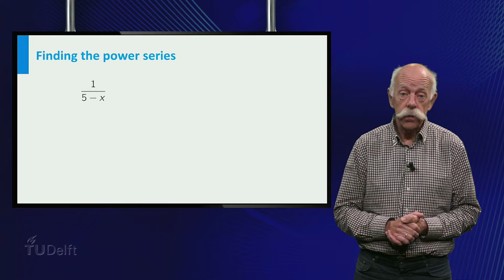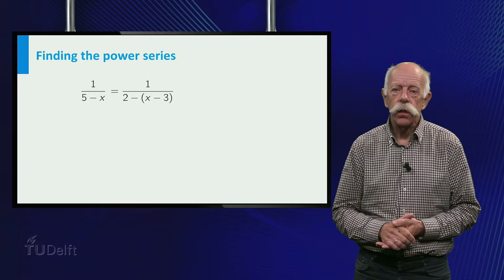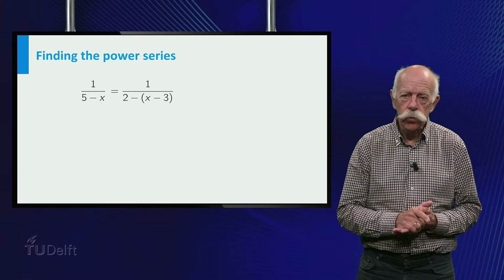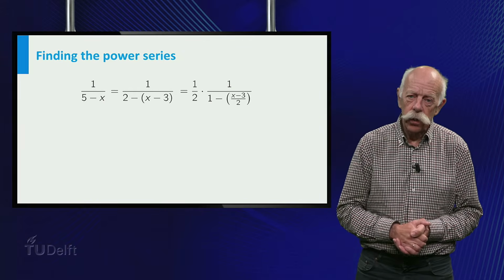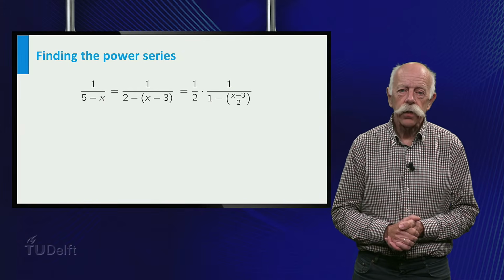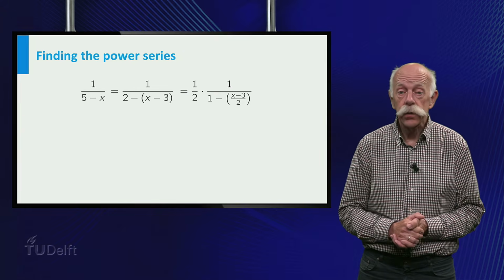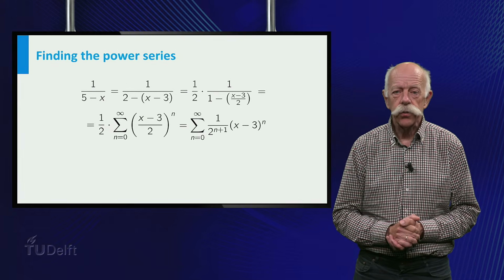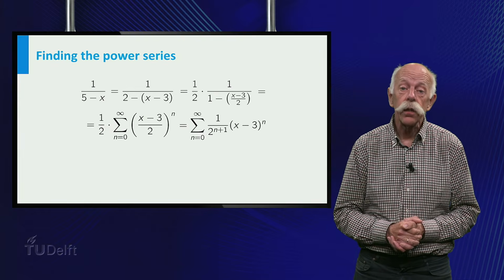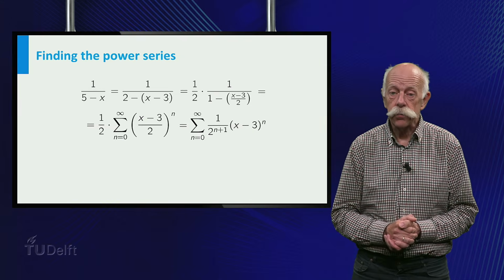In order to find this power series, we first write 1 over 5 minus x in the form 1 over 2 minus x minus 3, and then by taking a factor 2 out of the denominator, we see that our function is equal to a half times 1 over 1 minus x minus 3 over 2. This leads to the series sum for n from 0 to infinity of 1 over 2 to the power n plus 1 times x minus 3 to the power n.